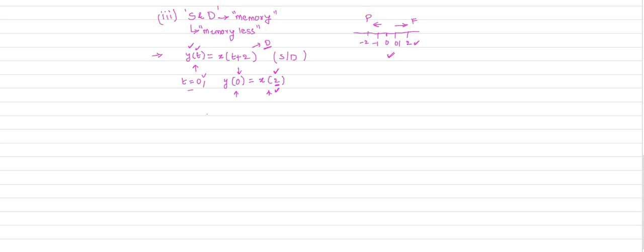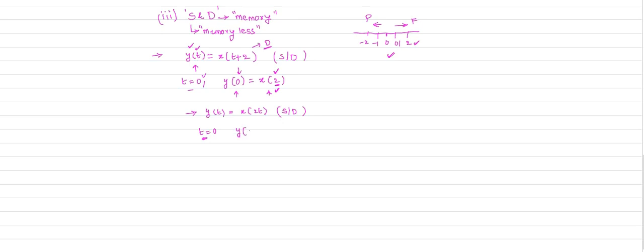Now you quickly take another example for the dynamic system. Suppose I consider the system described by y of t equal to x of 2t. Now you tell me whether the system is static or dynamic. You just check the value of the system at any instant.